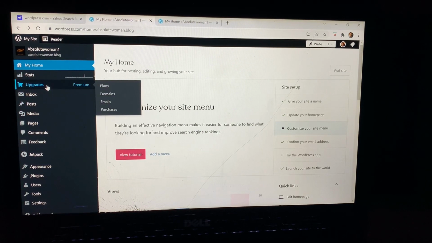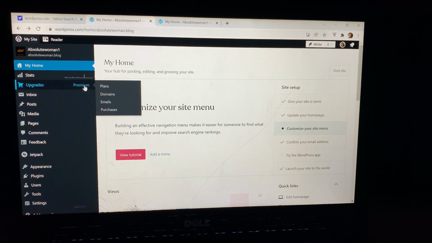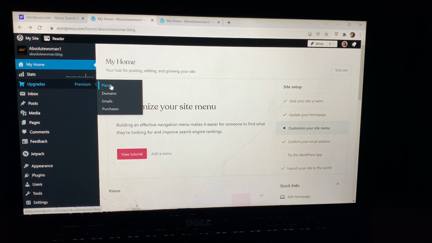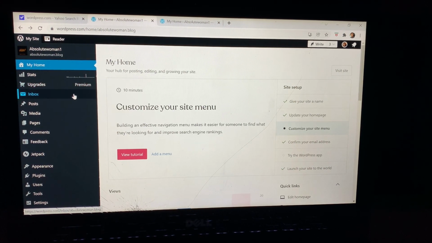So here, if you feel like upgrading your plan, they have basic plan, premium plan. But these, of course, are paid for. So which part of your plans do you want to upgrade? Is it the domain, email, make purchases? These are all the stuff that you see here. You also have, if you get an inbox, it's going to appear here.